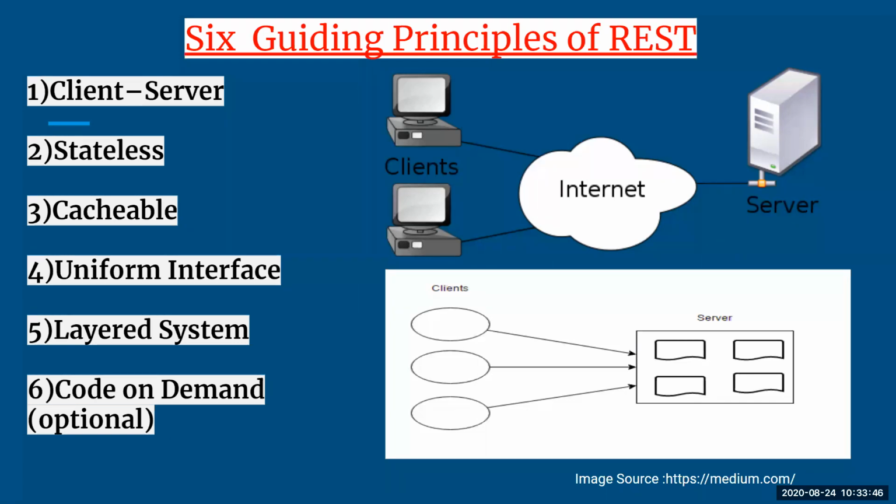Okay. Third is cacheable. So when I talk about cacheable, here we are dealing with the cache memory of the client and server. In order to improve your network efficiency, the cache memory of the client and server is utilized well, because this helps you to maintain the response or request by explicitly or implicitly adding some cache memory. If your response is cacheable, then the client cache will help you to respond with the data.